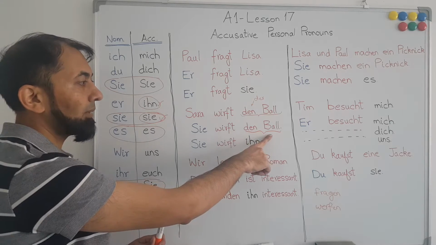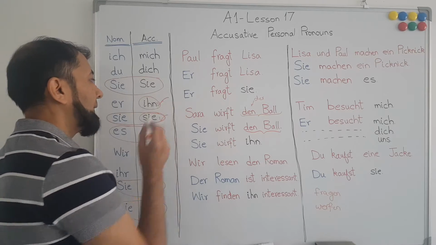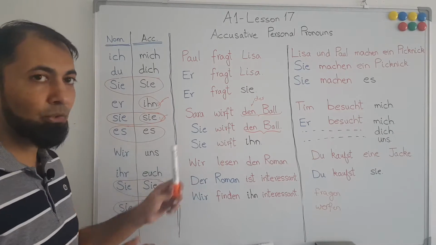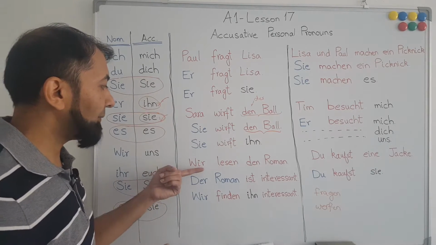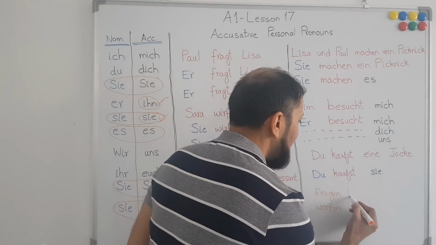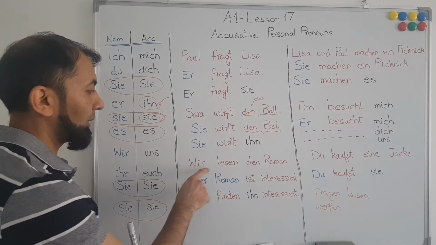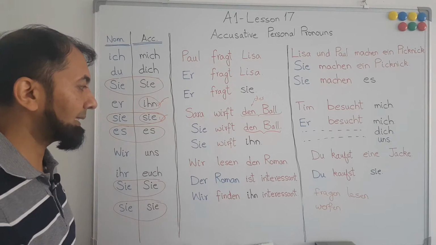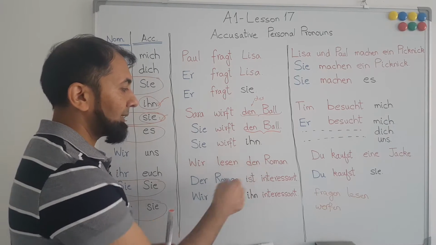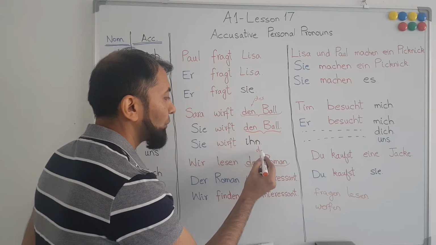So here we have a masculine noun, der Ball, therefore we will use the personal pronoun ihn. Sie wirft ihn, she throws it. Next we have wir lesen den Roman. Lesen is again a German word which means to read. For wir, it will remain lesen. Roman is a masculine noun, therefore it has the article der. But since here we are performing an action on Roman, the der will change to den.